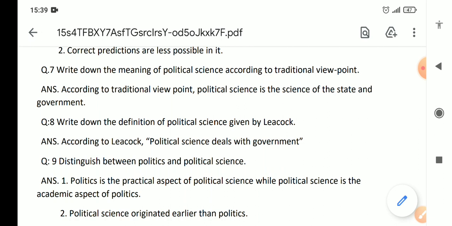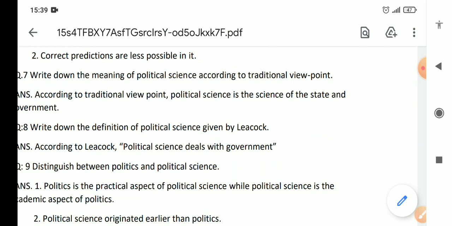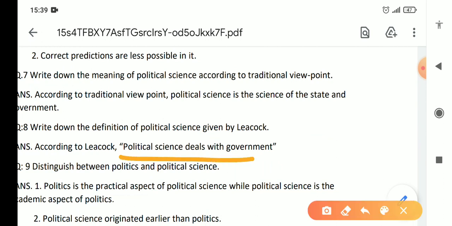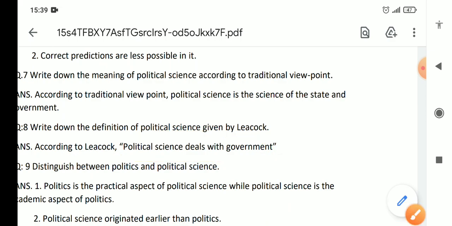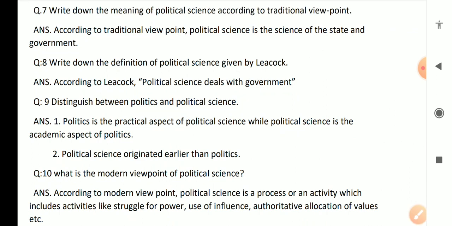Next is, write down the definition of political science given by Leacock. Leacock is also a traditional political thinker. He says political science deals with government. With what does political science deal? He says political science deals with government, according to Leacock.